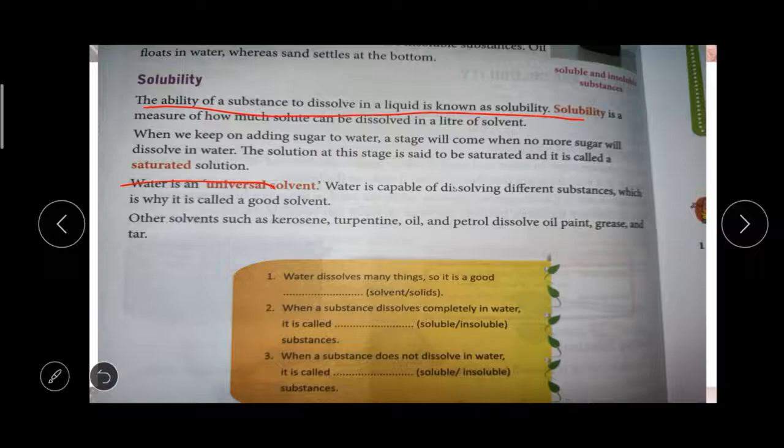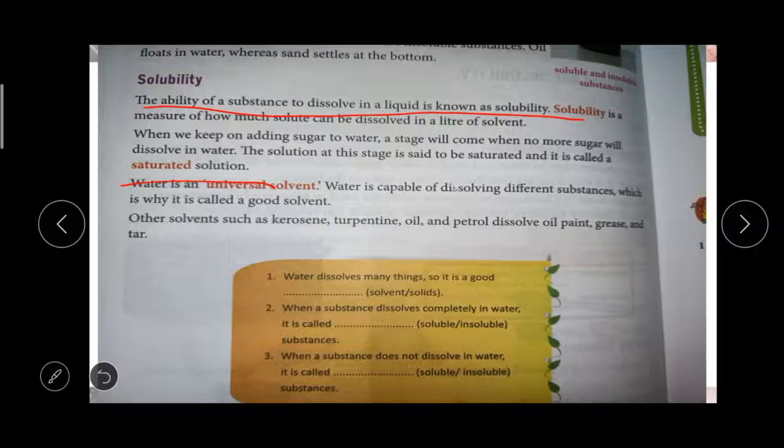So water is a universal solvent. We know that we use water for mixing everything. Water is capable of dissolving most substances. That is why we call water a good solvent. Solubility means how much solute we can dissolve in a liter of solvent. Water is the universal solvent, a good solvent, because we can use it for dissolving many substances.